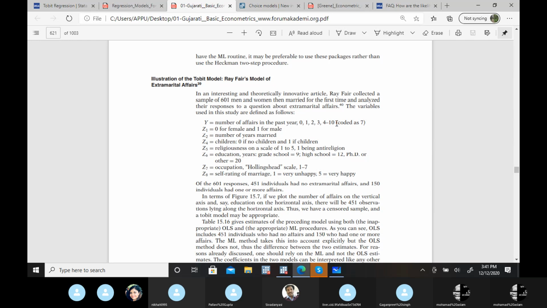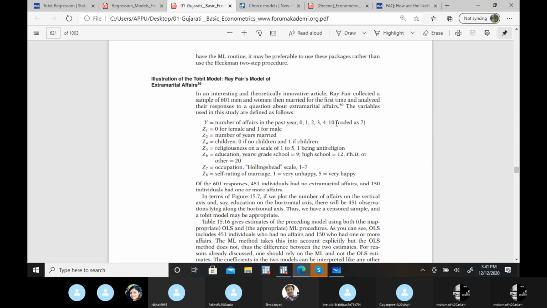Then the independent variables: gender, male or female. Then number of years married, children, 0 if no children and 1 if children. Religiousness on a scale of 1 to 5. Then education in years: grade school, high school, PhD, and so on.